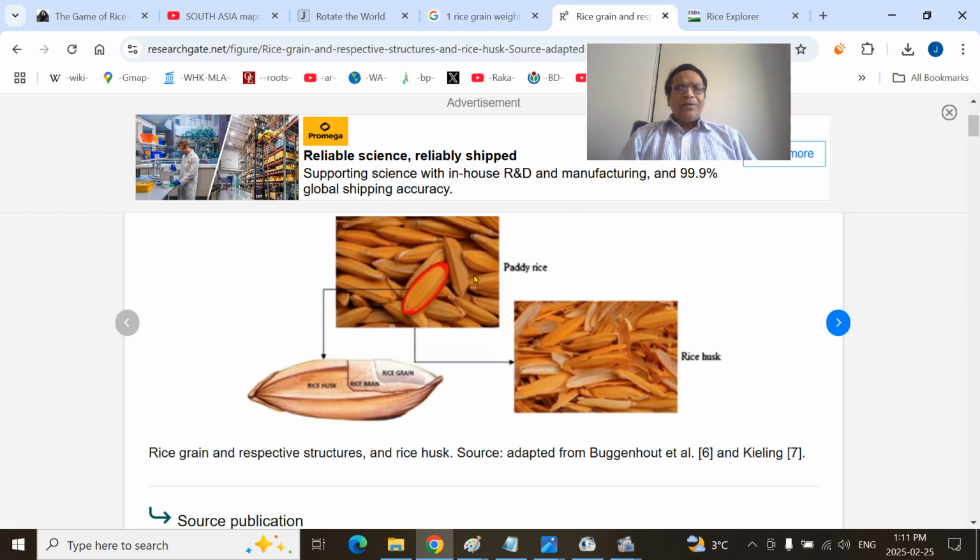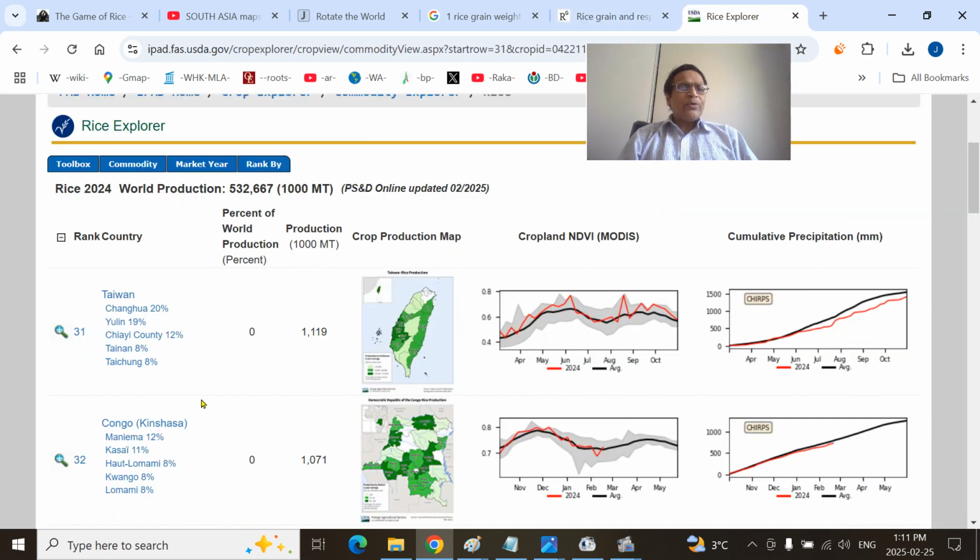There is a difference between the rice grains, what they are showing in this ResearchGate net. The rice grain, this is the grain, that is the kernel. Rice is botanically a fruit, a caryopsis. We need not worry about that, it is a single-grained fruit. And this is the bran, this is the husk. We are talking about only the grain part, not including the husk, which would mean 20 to 25% more weight. What I am showing is the 31st country in the ranking.